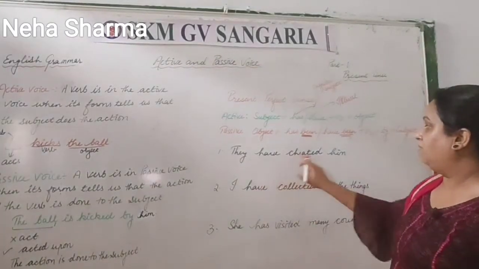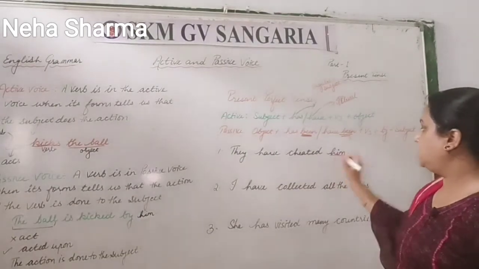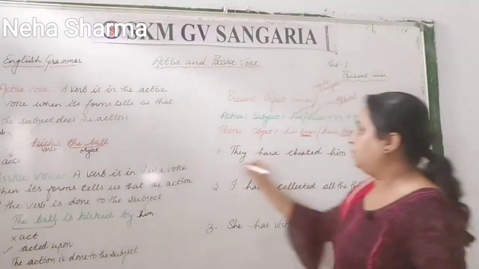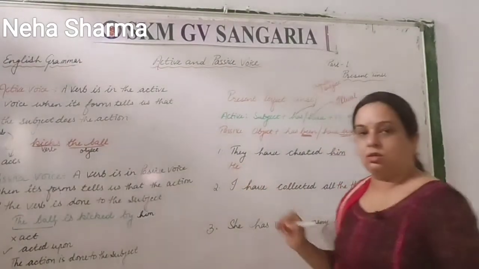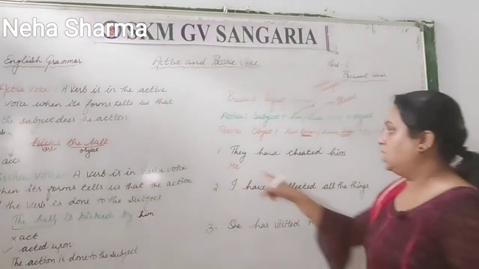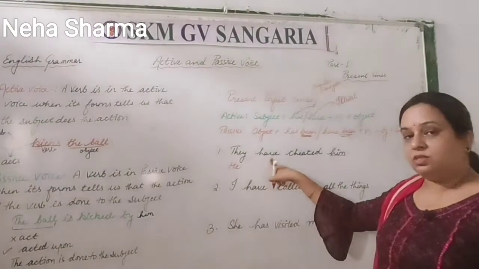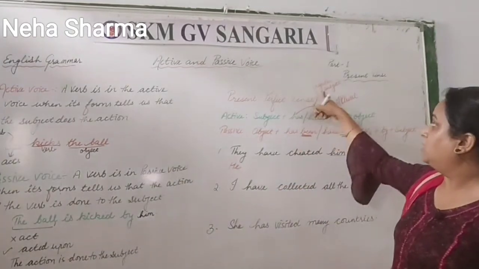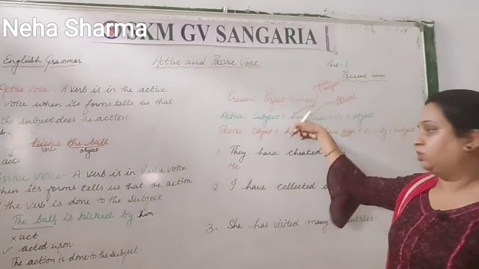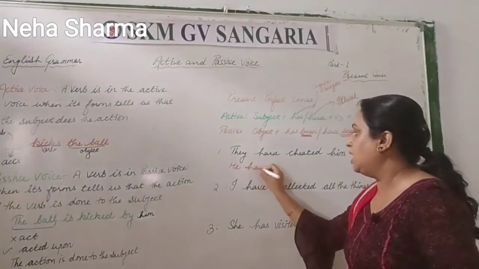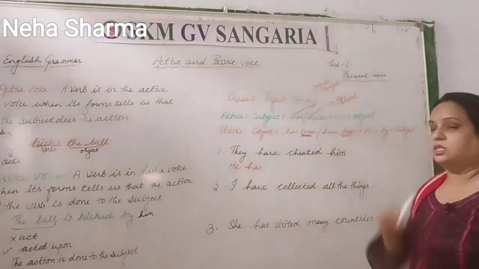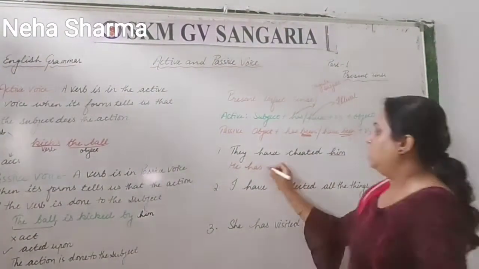Clear? So they have cheated him. So this object we have to carry, and him, he, right? The object we have to change, he. Now have is there, and a singular subject takes has with that. So what is that? He has. Now with has, what you have to add? Been. So what is that?